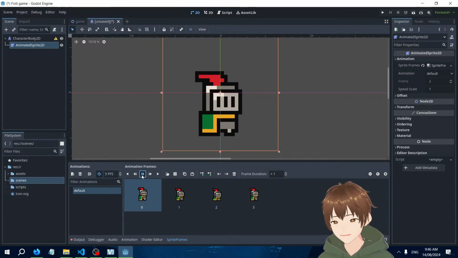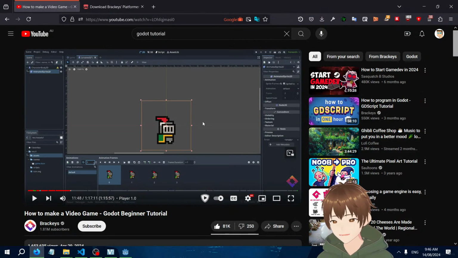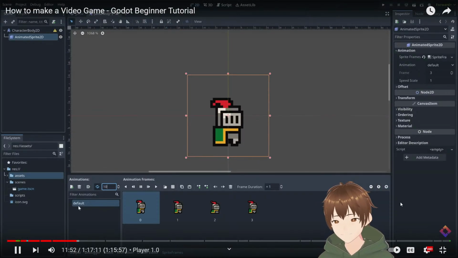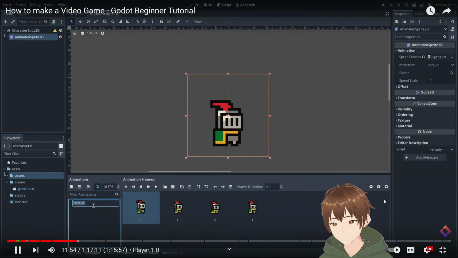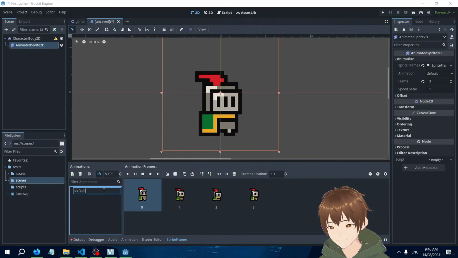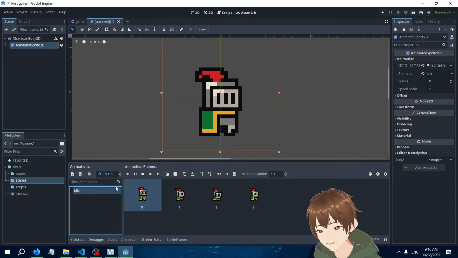He looks clean. All right, I'm liking this. I'm going to increase the FPS here to 10 to make it go a bit faster. I'm also going to rename the animation here to idle. So idle.